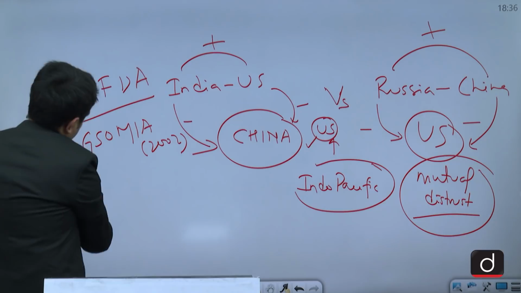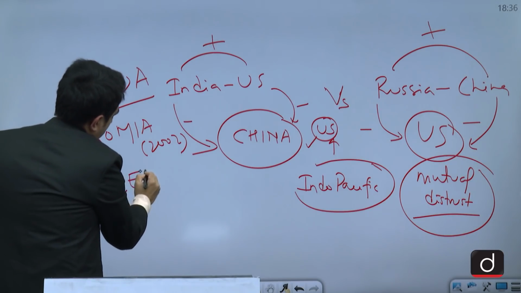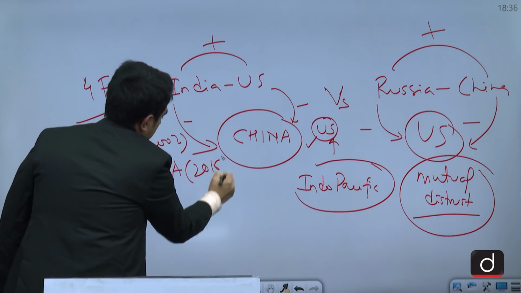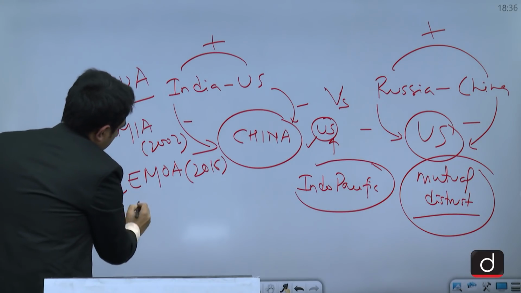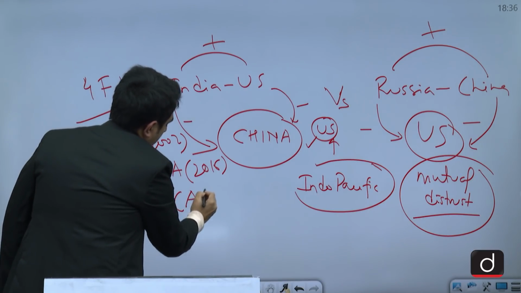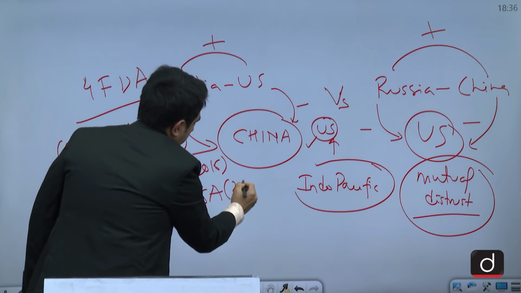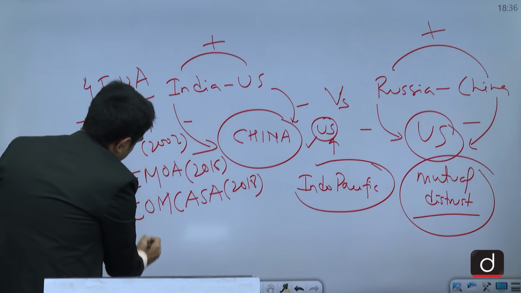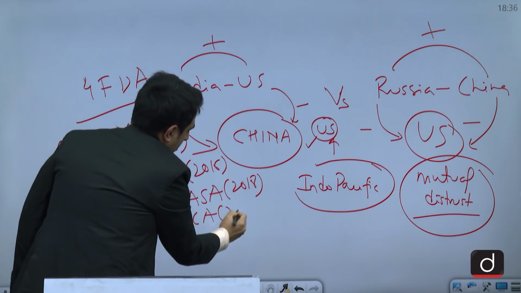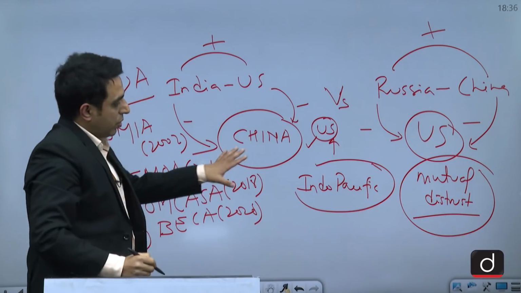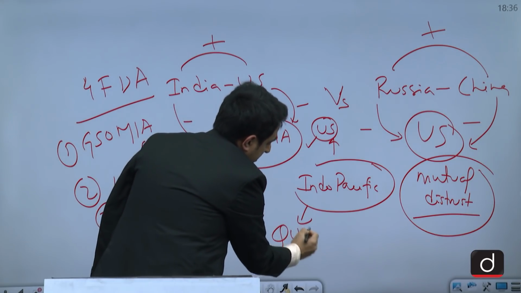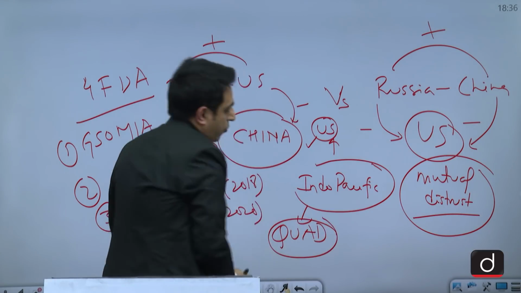Then we signed the second one, which was the Logistics Exchange Memorandum of Agreement in 2016. Then we signed the Communication Compatibility and Security Arrangement in 2018. And now in 2020, we have signed the Basic Exchange and Cooperation Agreement. So when we talk about the Indo-Pacific, then obviously India has this grouping Quad, or India is part of Quad, where